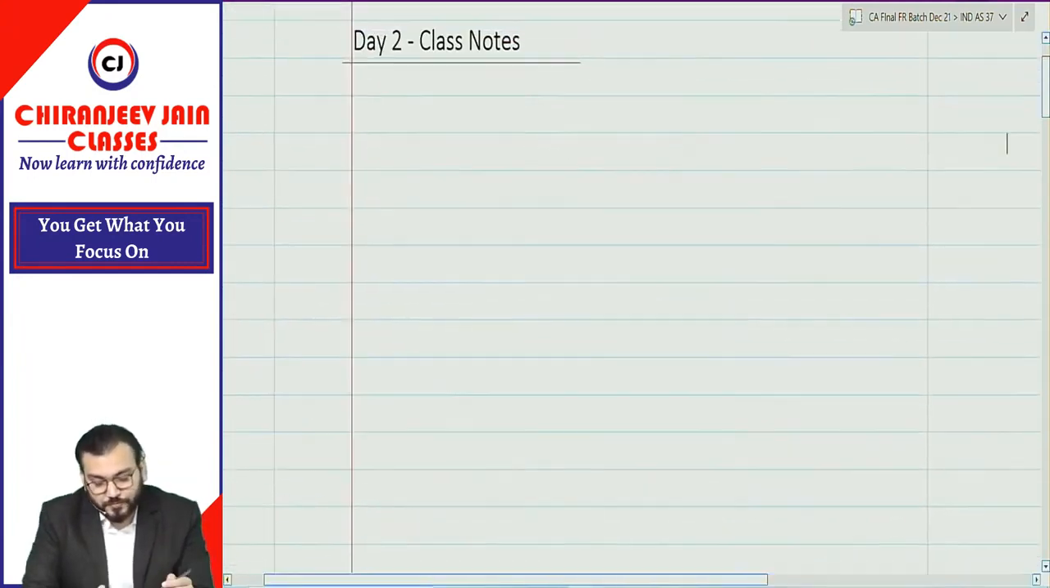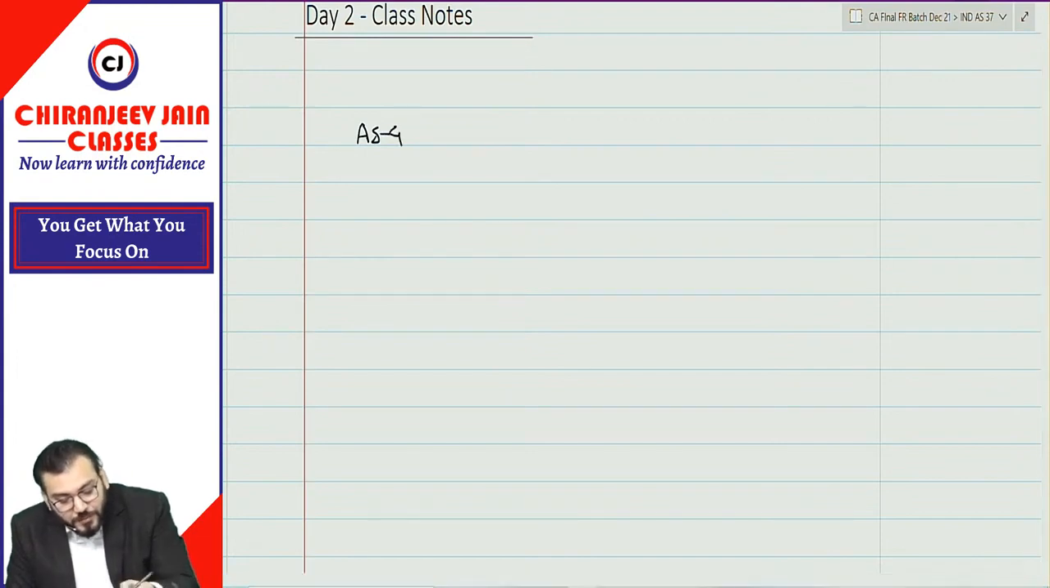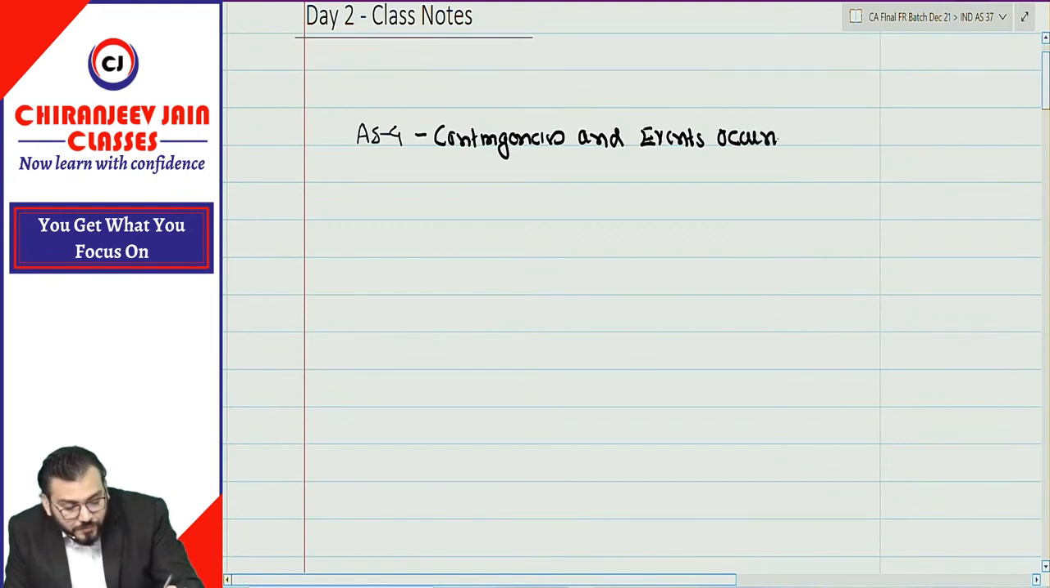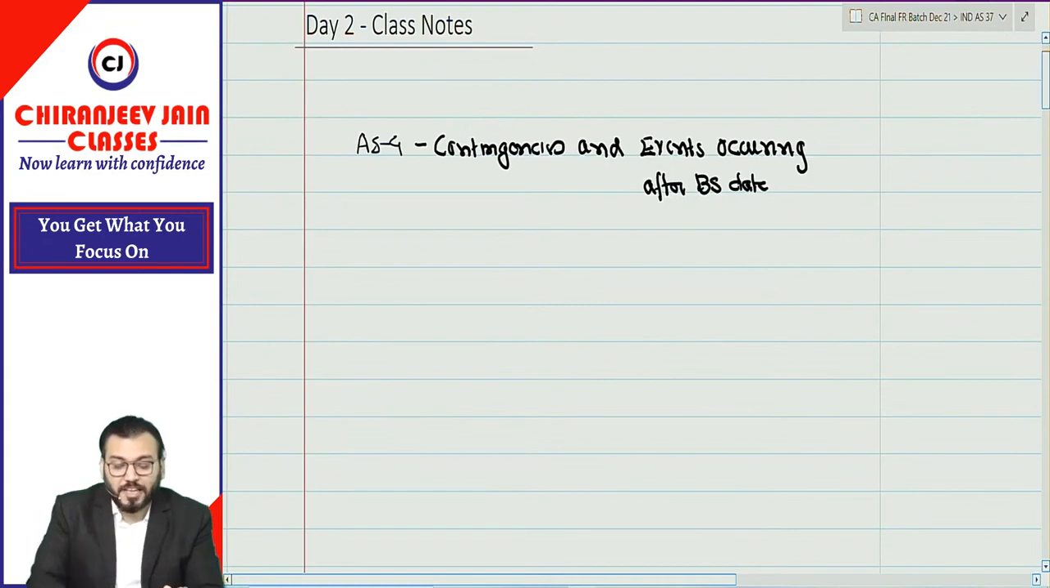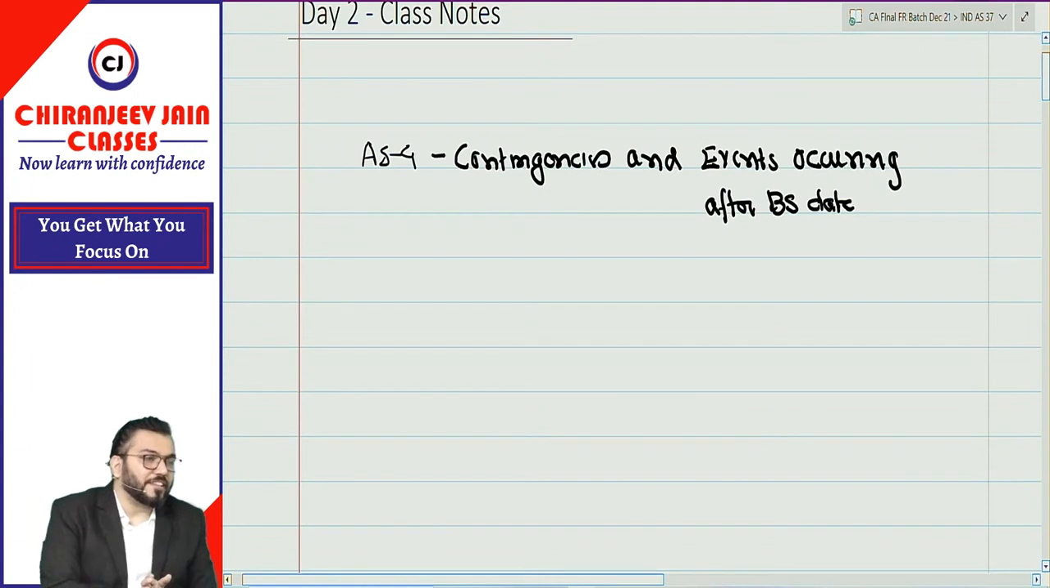Now, have you done AS4? What is AS4? I hope everyone has done AS4. Contingencies and events occurring after balance sheet date. This AS4 is actually having two parts. You can see contingencies and events occurring after balance sheet.